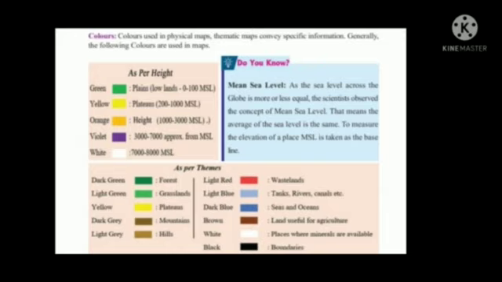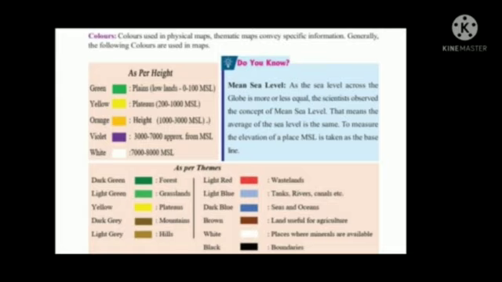Colors used in physical maps and thematic maps convey specific information. Generally, the following colors are used in maps as per height. Green. Green color indicates plains, lowlands, 0 to 100 MSL. MSL means mean sea level.